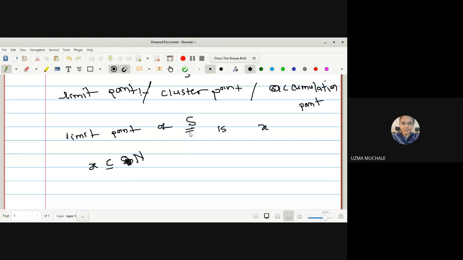Now, I hope you have come across one more definition of this limit point, that it contains at least one point other than X. In another way, we can say it contains at least one point other than X, or in another way, it contains infinitely many points of a set S. Then X is called a limit point. Do you agree with my conditions?